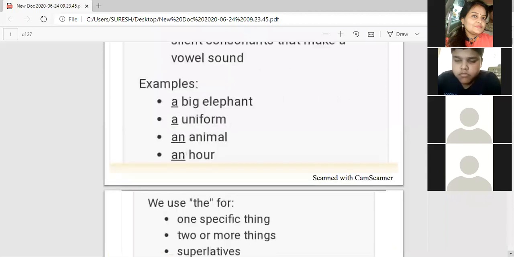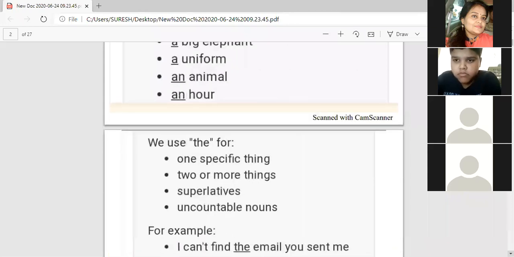Now we use the for one specific thing, a unique thing, one particular thing. I saw a man. The man was very cruel. Here repeated words. Here again we use the. I am going to give you one example for this, one specific thing, when we particularize something. The man with green shirt is coming to me. The man is coming to me.